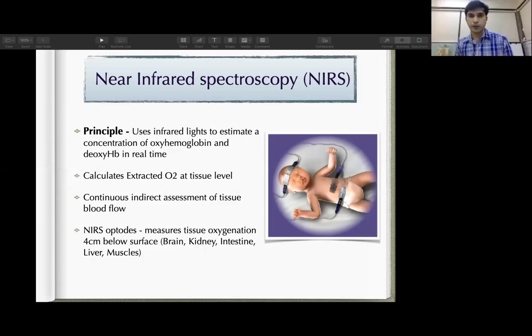So it provides a continuous indirect assessment of tissue blood flow or oxygenation. It has optodes, just like electrodes, that are placed at the organ site where we want to measure oxygen extraction or tissue oxygenation. The optodes can be placed at the level of brain, kidney, intestine, liver, muscles, and it will detect the tissue oxygenation around 4 centimeters below the surface.